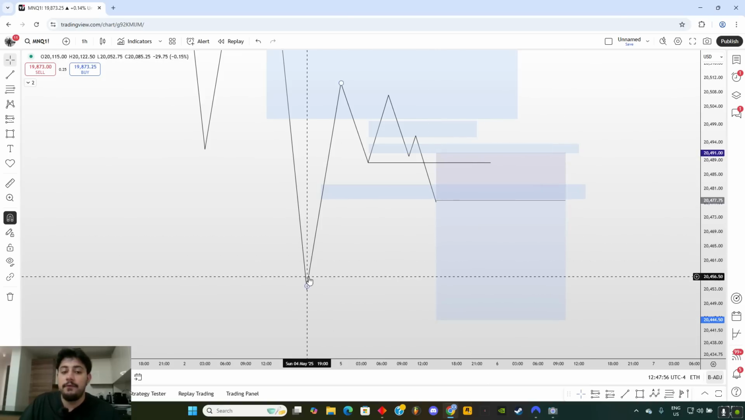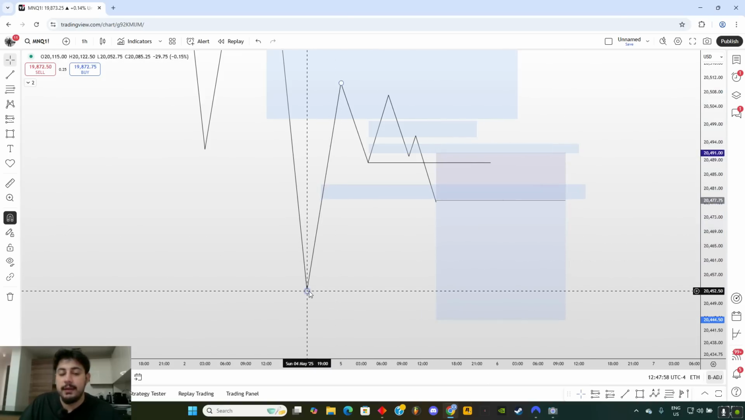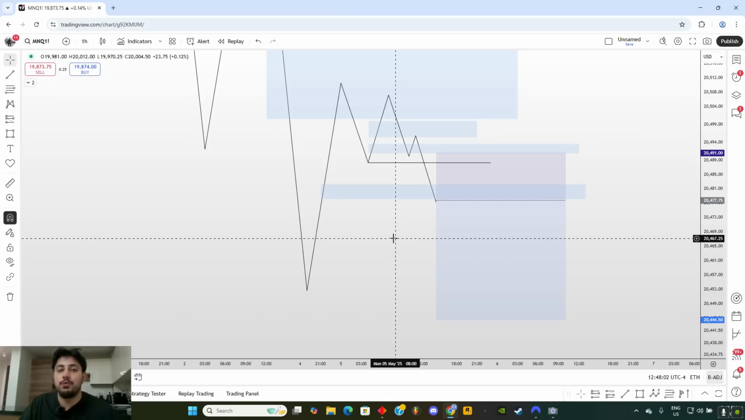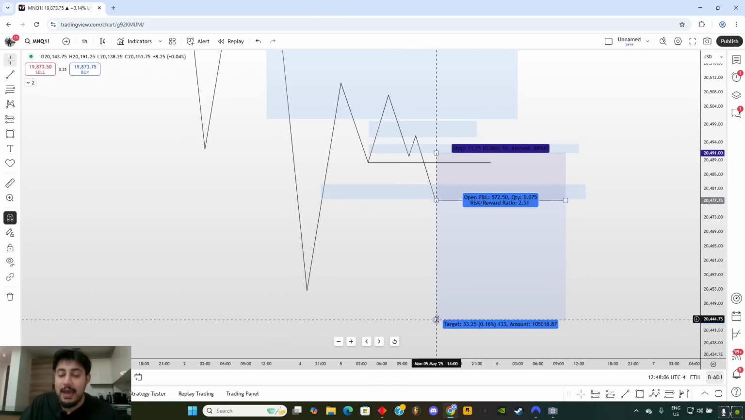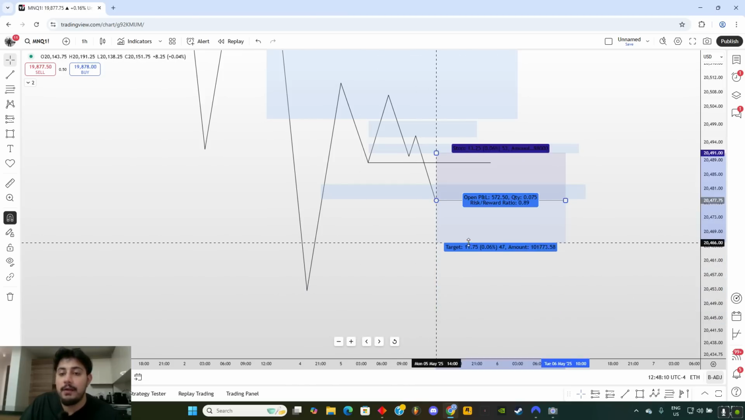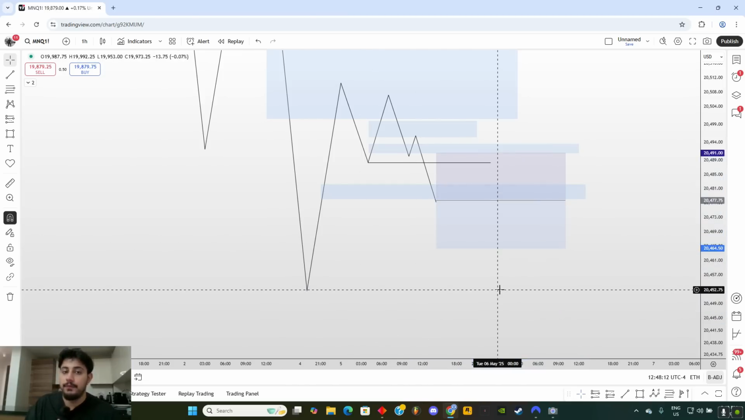However, if the closest draw on liquidity is here, and as the rules state, we go break even as soon as the closest liquidity level is hit. Now there is a change to the rule. If the closest liquidity is far away, we go break even at 1-to-1 with one partial. I hope that makes sense, all right?